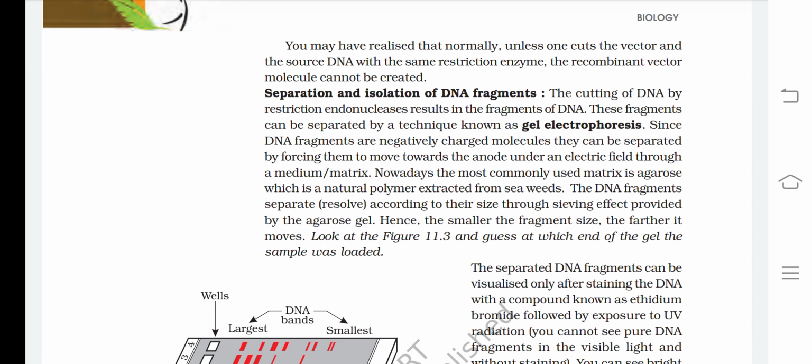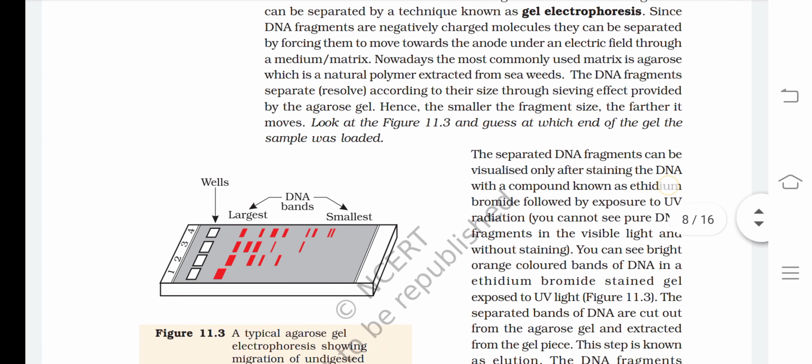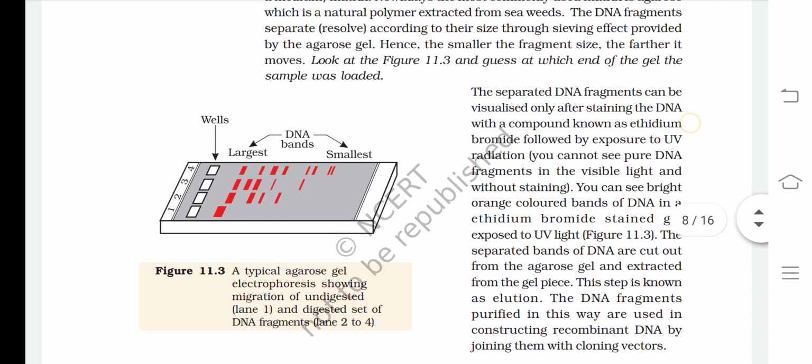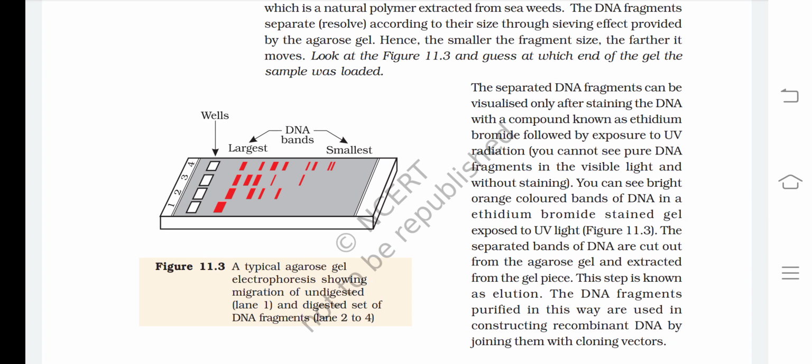Hence, the smaller the fragment size, the farther it moves. Look at figure 11.3 and guess at which end of the gel the sample was loaded. Obviously at the well, the left side. And the separated DNA fragments can be visualized only after staining the DNA with a compound known as ethidium bromide, followed by exposure to UV radiation. You cannot see pure DNA fragments in visible light and without staining.